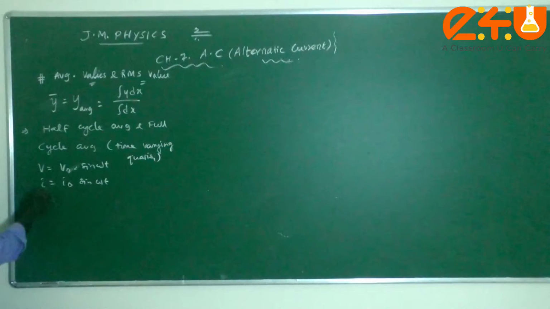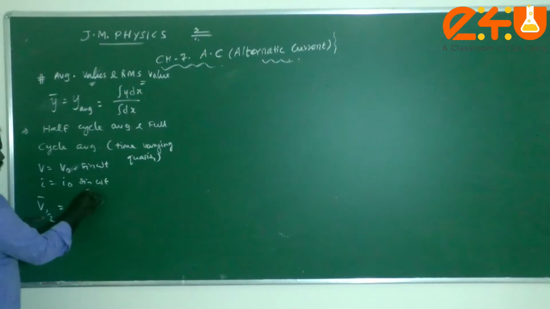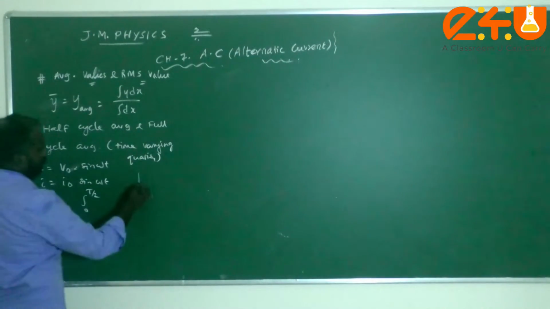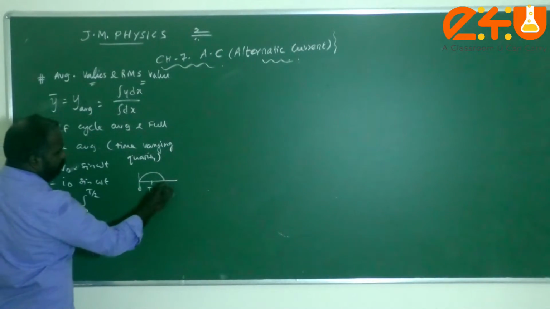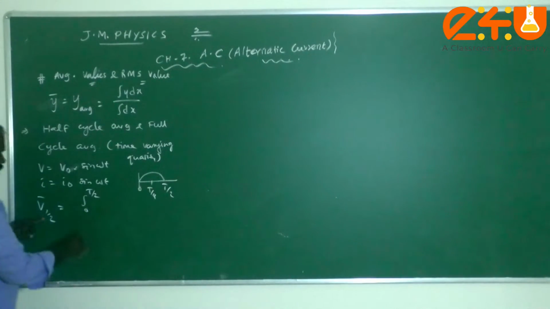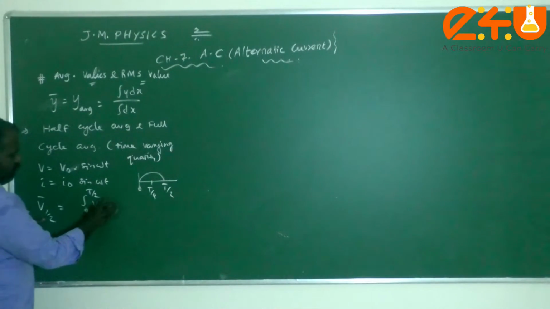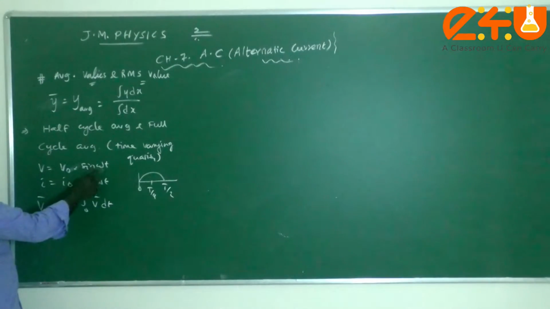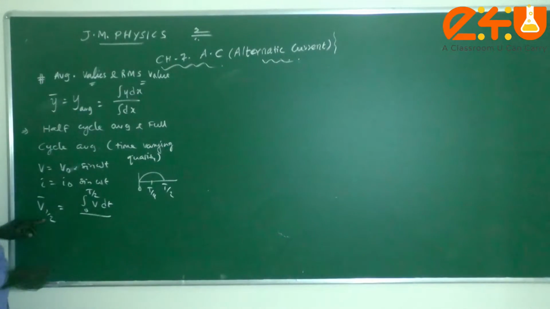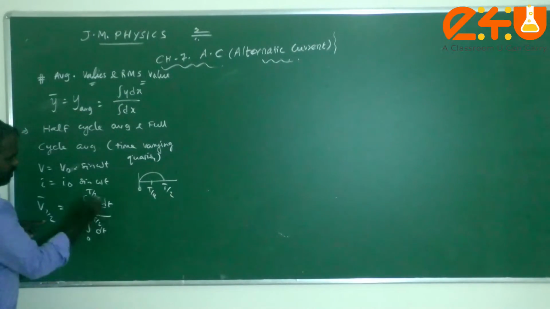Say, for example, I need the half cycle average for voltage. Then this can be written with limits 0 to T by 2, because half of the AC cycle is T by 2. The time dependent function is y equal to f of t, so the average is integral 0 to T by 2 of V dt divided by integral 0 to T by 2 of dt.